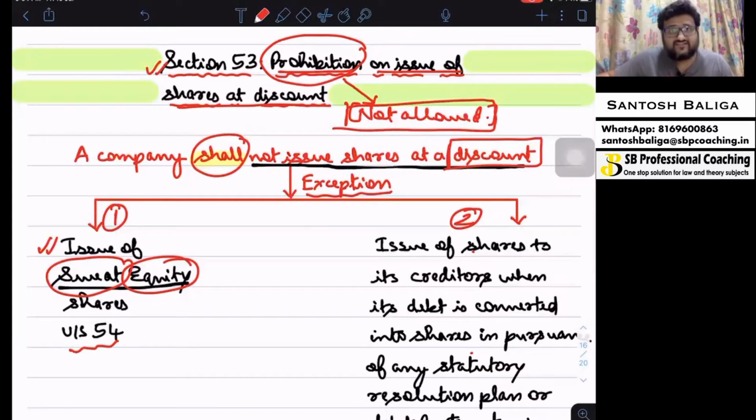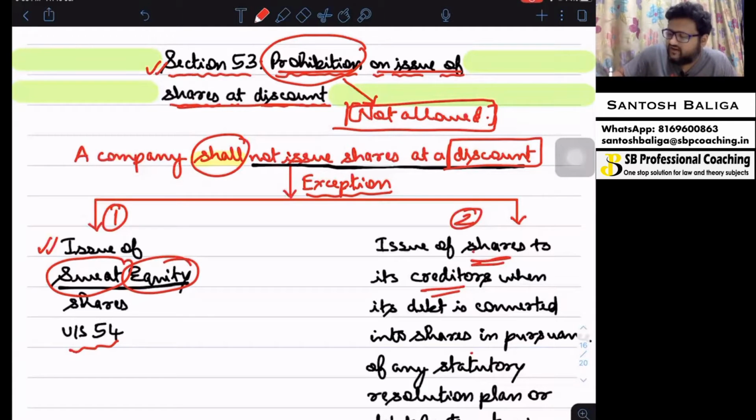Hence, the first exception is issue of sweat equity shares by the company. The second one is issue of shares by the company to its creditors against the debt which is due to the creditors. That means against the debt, the company will provide equity shares. That means there will be a conversion of debt into equity shares.